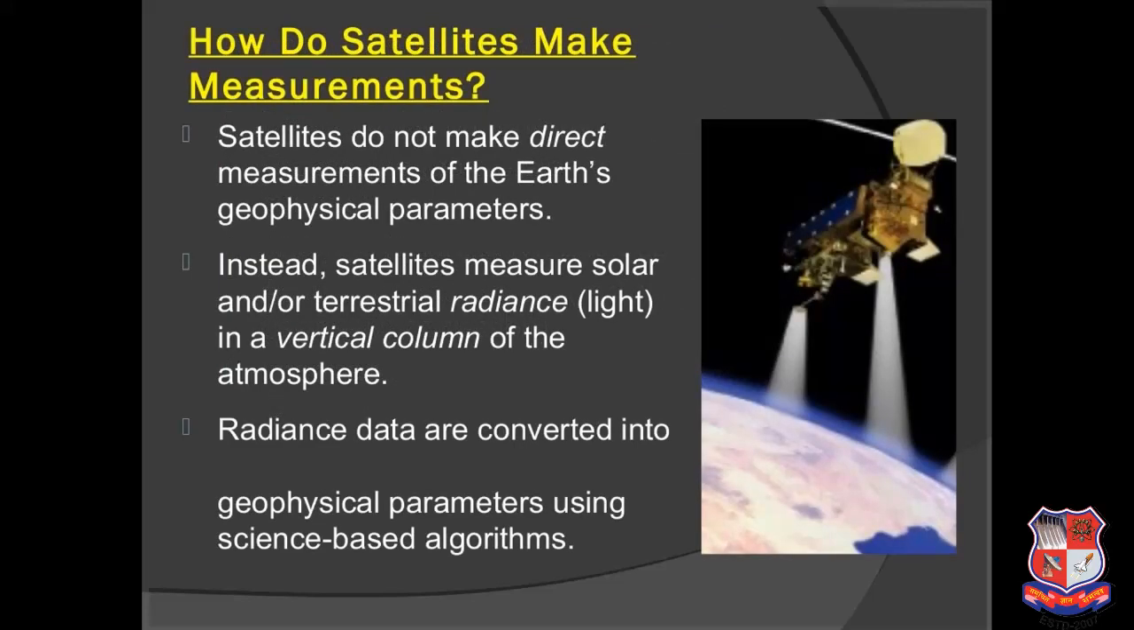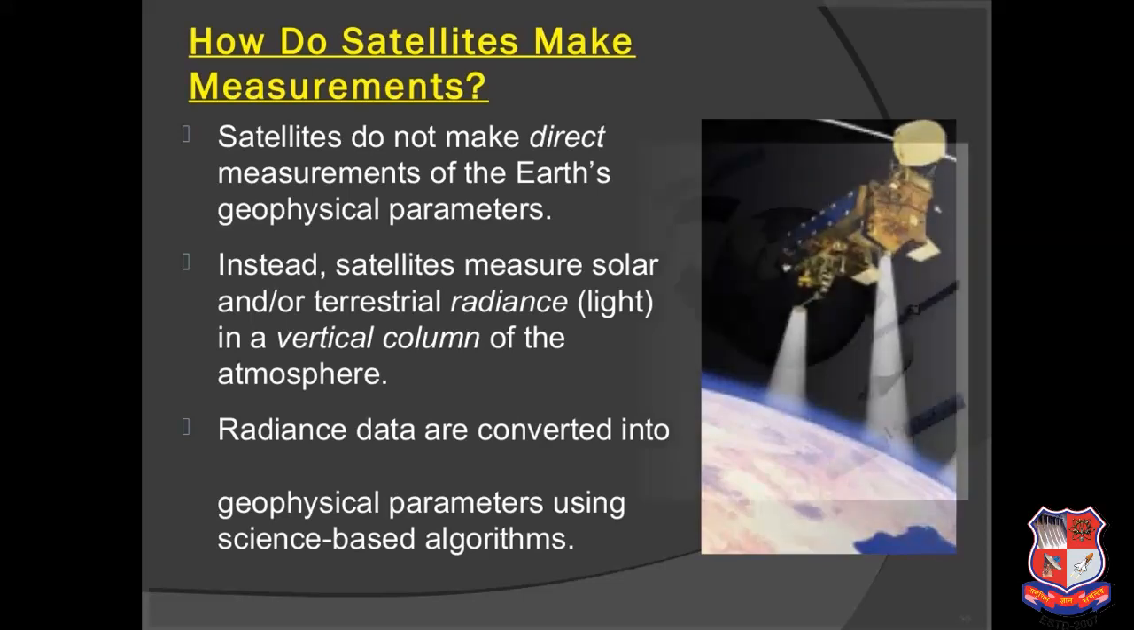How do satellites make measurements? Satellites do not make direct measurements of Earth's geophysical parameters. Instead, satellites measure solar and terrestrial radiance. They need a light source, in a vertical column of the atmosphere. Radiance data are converted into geophysical parameters using science-based algorithms.